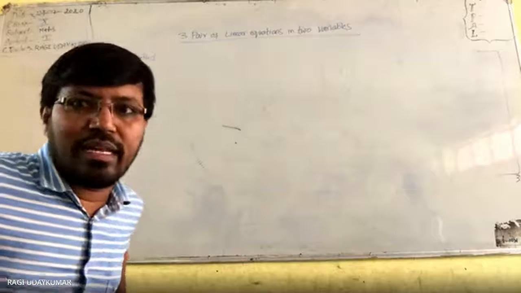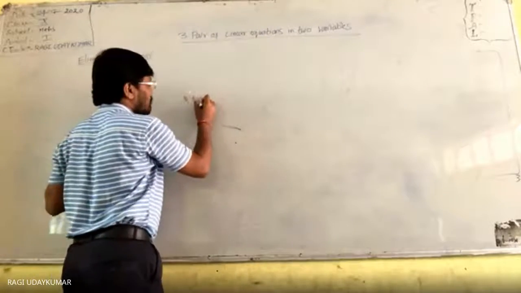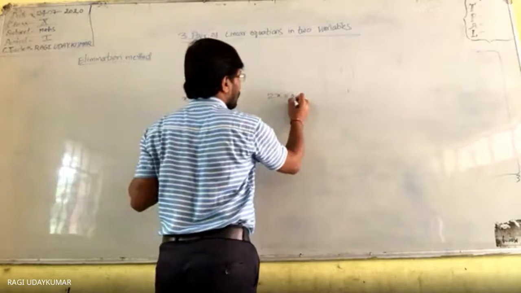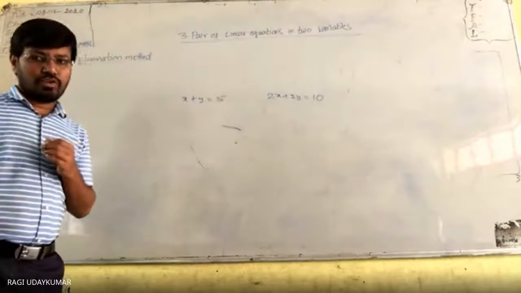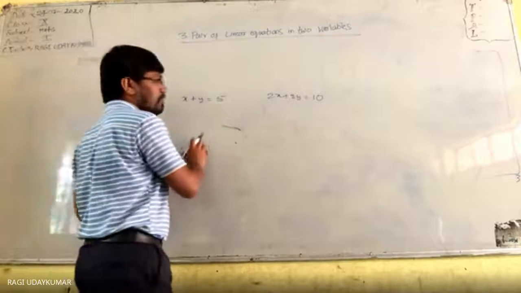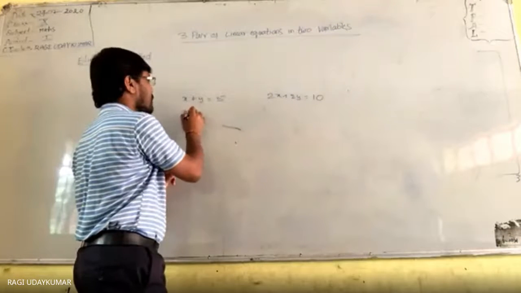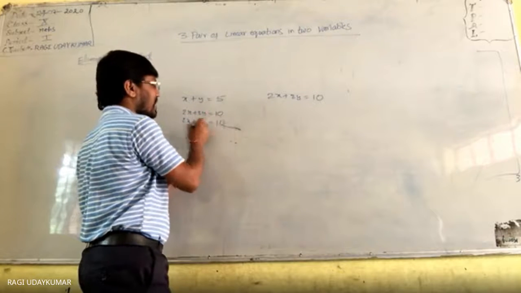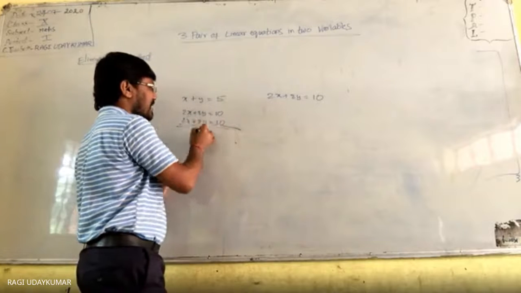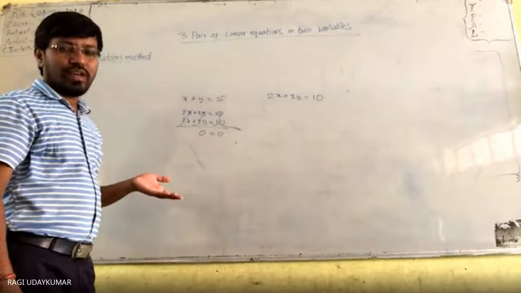Okay, the board is visible to you now, the full board. Yes, sir. Now sometimes I give you one situation: x plus y is equal to 5 and 2x plus 2y is equal to 10. Two equations, use the elimination method. Multiply the first by 2, so it becomes 2x plus 2y is equal to 10, and the other is also 2x plus 2y is equal to 10. Suppose we subtract, this cancels, and we get 0 is equal to 0, which is always true.